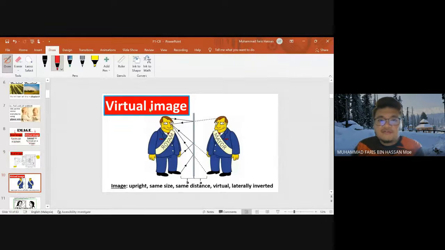And for the virtual image, ataupun image maya. So awak tengok the image is just the same size as the real object. So the image is upright and the same size, same distance, virtual and laterally inverted. So laterally inverted ni maksudnya dia ialah terbalik. Ini ialah image yang biasa awak tengok dalam cermin. Ya, awak tengok dalam cermin muka, image awak tu dalam cermin tu sebenarnya. That's why we call it a virtual image. Image awak tak terbalik, cuma dia songsang kiri dan kanan.